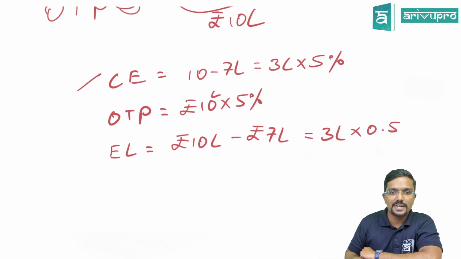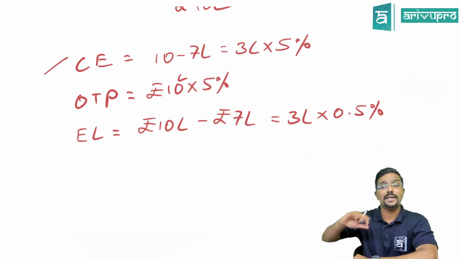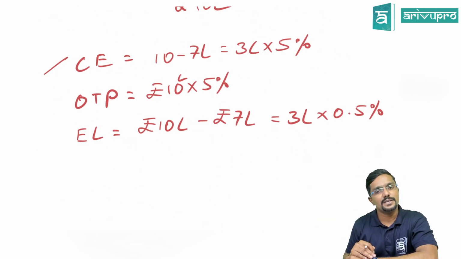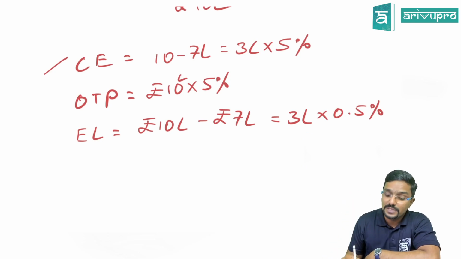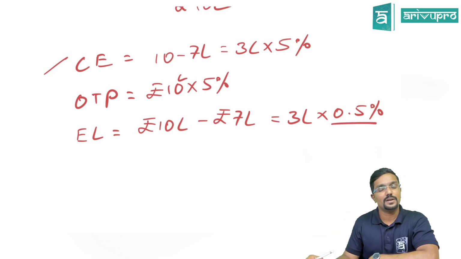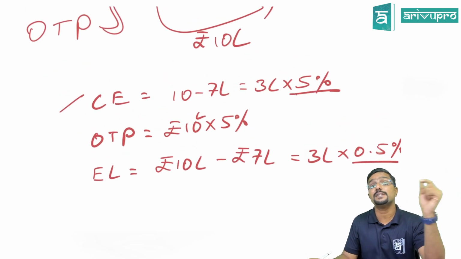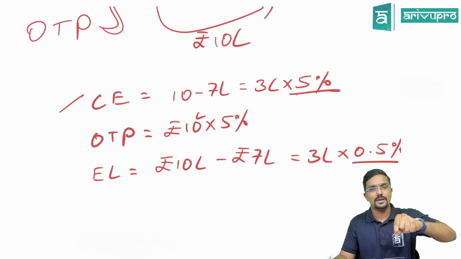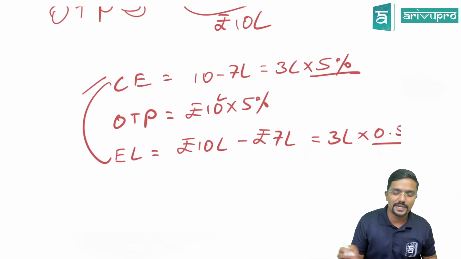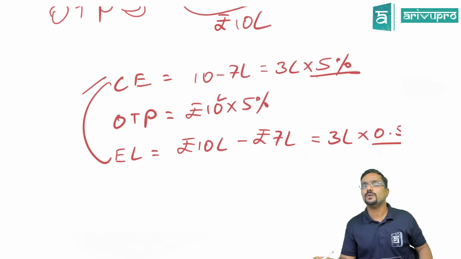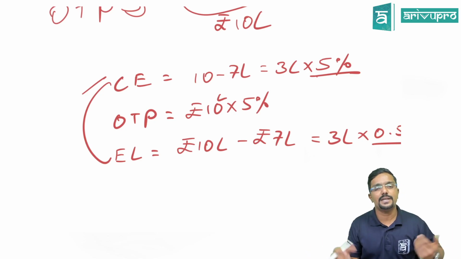So if there is any currency exchange with respect to education loan for higher education in a foreign country, then the amount in excess of 7 lakh, whatever is there, on that only 0.5%. Whereas in any other case, on the currency exchange, the rate of TCS is 5%. Only for education loan, it is 0.5%. So these two are connected. If it is related to education loan, then 0.5%. If it is related to any other thing, then it is 5%.